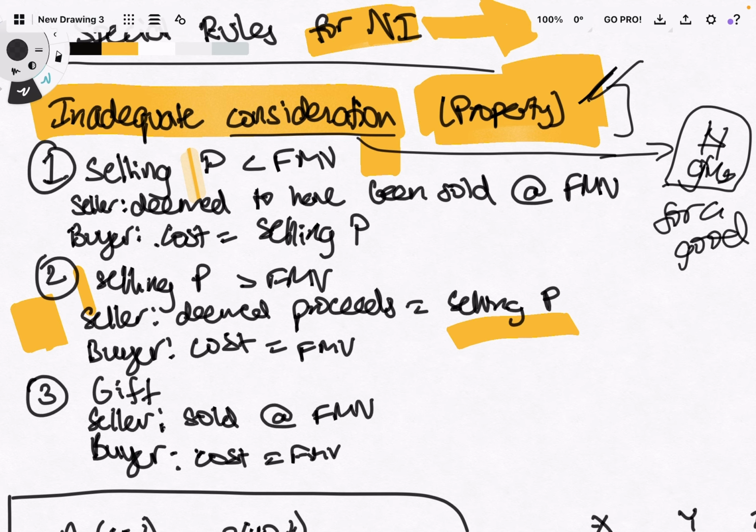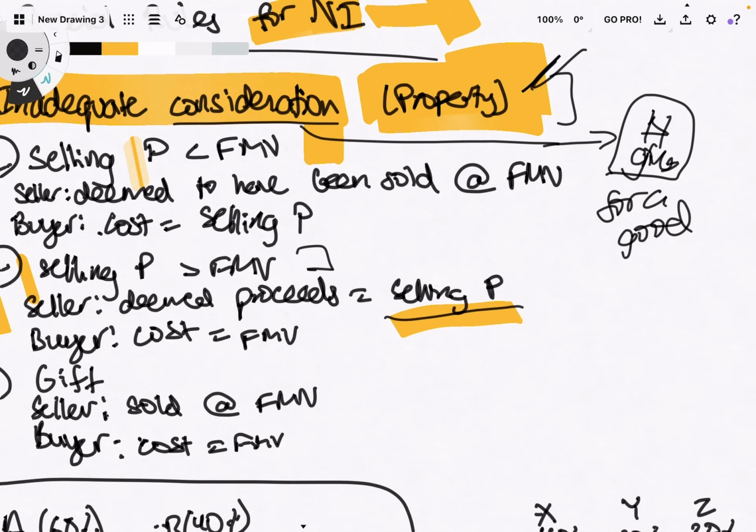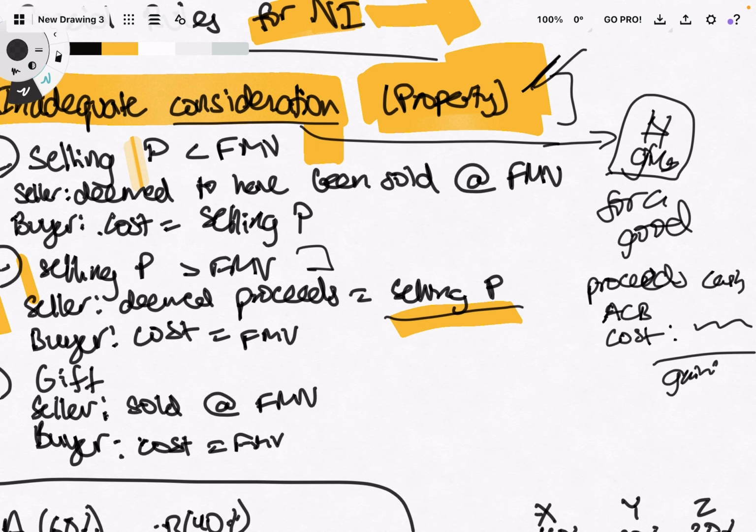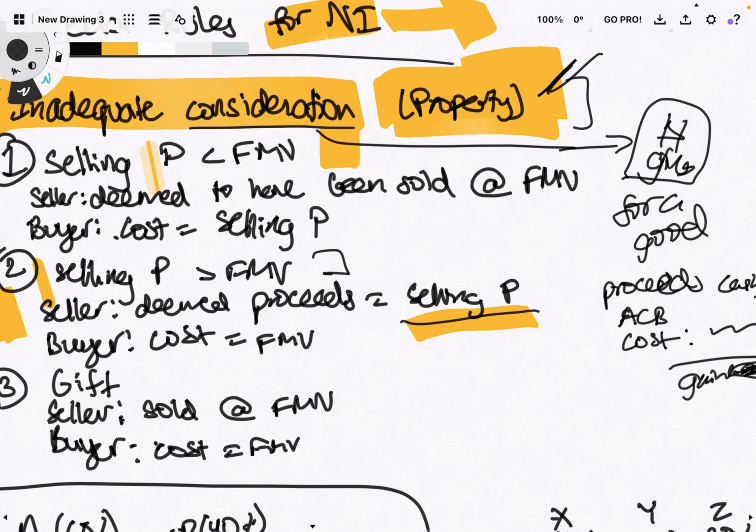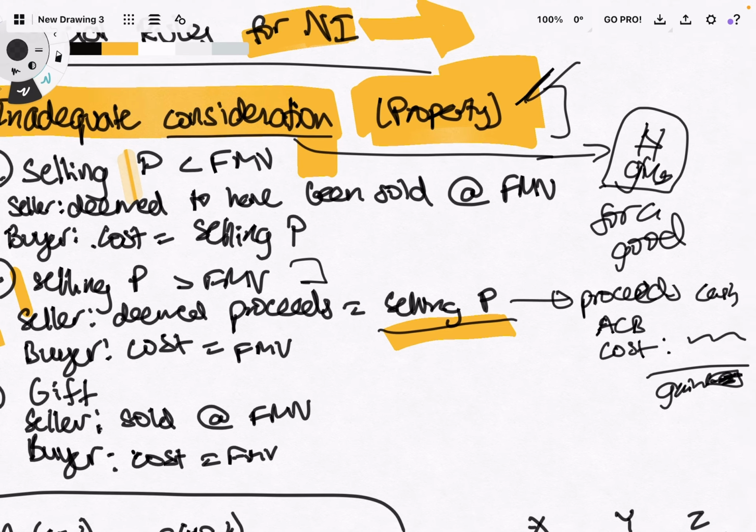To begin, let's assume that I sell something at a higher price than my fair market value. In that case, my proceeds is basically the selling price. And this is what it normally is, right? If I sell something, my proceeds is the amount of cash that I get. Then my ACB, adjusted cost base, is basically just a fancy way of saying cost. So my original cost will be subtracted, and that will be my gain, right? Like how much gain I've had holding this thing for a couple of years or whatever. And so if I'm selling something at a higher price than my fair market value, then normally my proceeds will be my selling price. Cool.